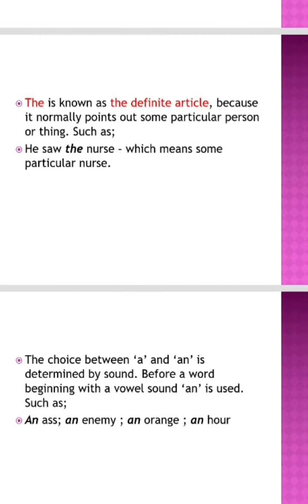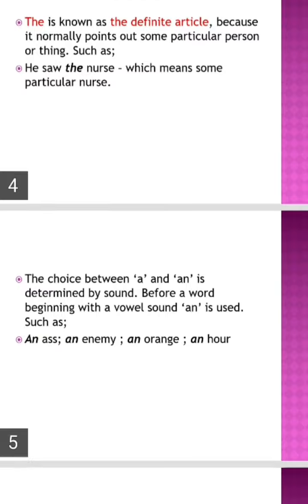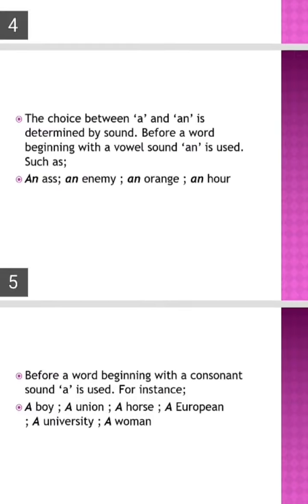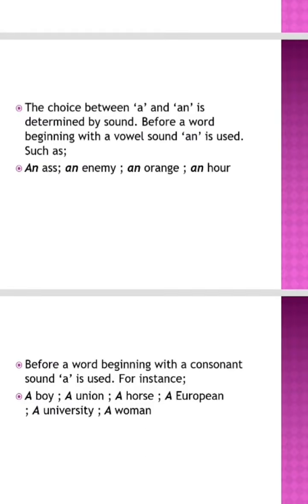Next, the choice between a and an is determined by the sound. Before a word beginning with a vowel sound, we have to use an, right? For example, an ash, an enemy, an orange, and an R. Here we have a vowel sound, so we have to use an. Where we have consonant sounds, we have to use a, right?